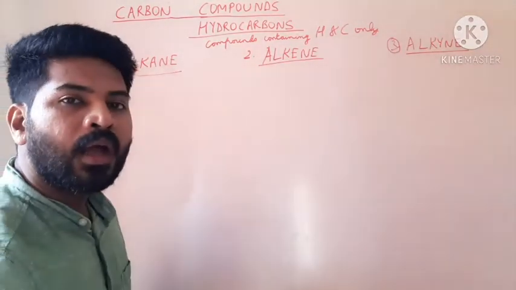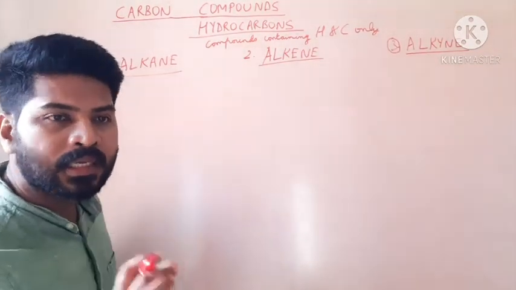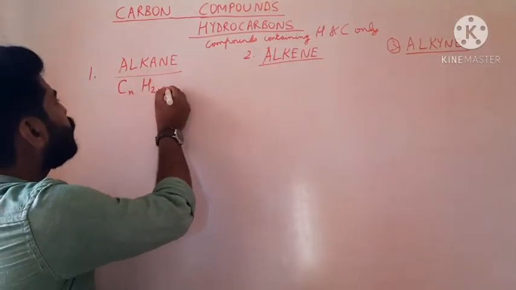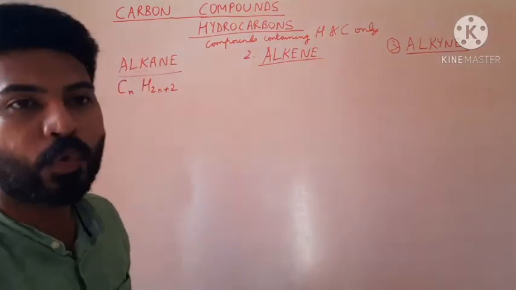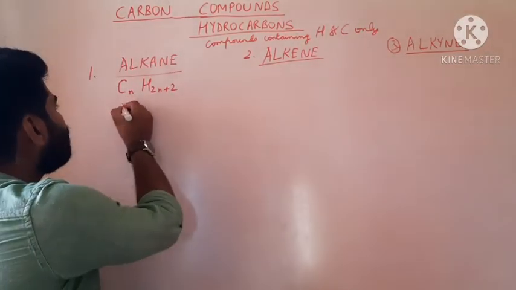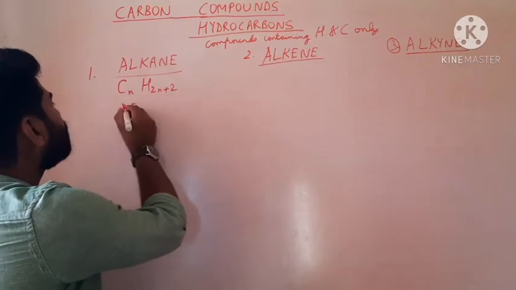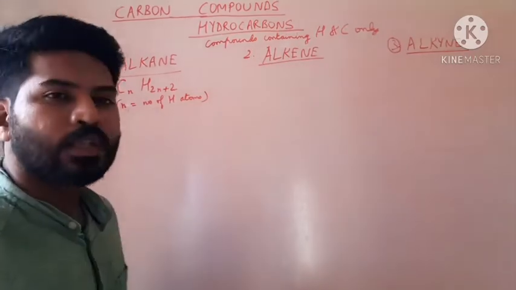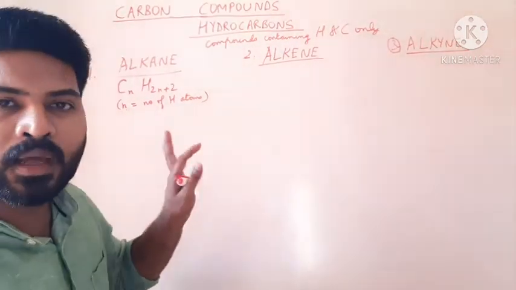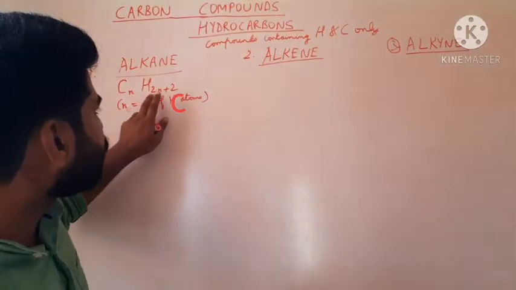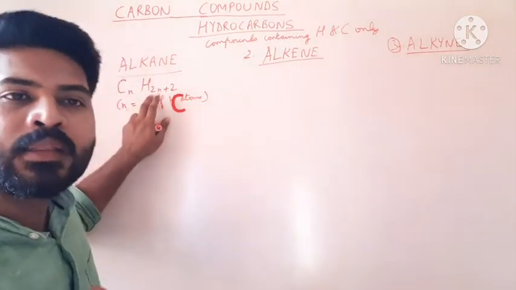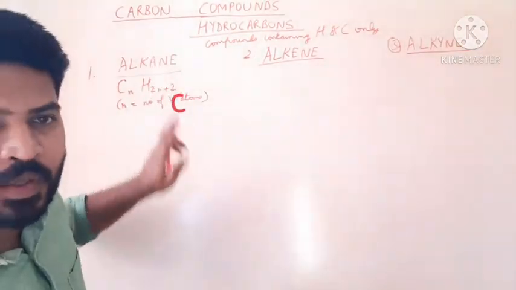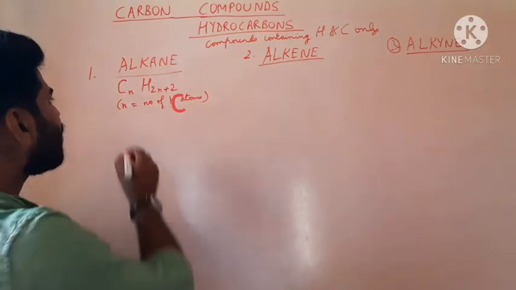Alkanes are represented by the general formula CnH2n+2, where n is equal to the number of carbon atoms. The importance of this formula is that by using it, we can write the structures of different alkanes. Let us start with a simple example.